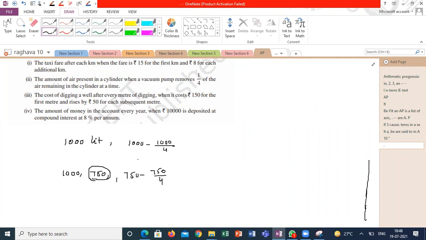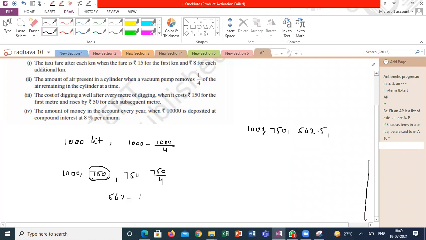Next I am getting 1000. First it is 1000. For first pumping, it is 750. And second pumping, it is 562.5. If I am pumping one more time, 562.5 minus 1/4 of 562.5, because it is removing 1/4 of its previous volume. Guys, are you clear, or am I confusing too much?